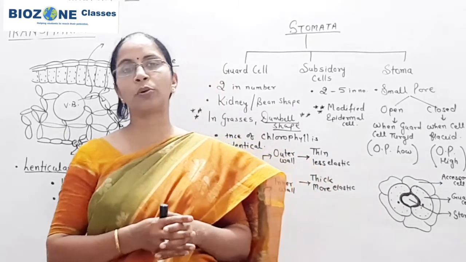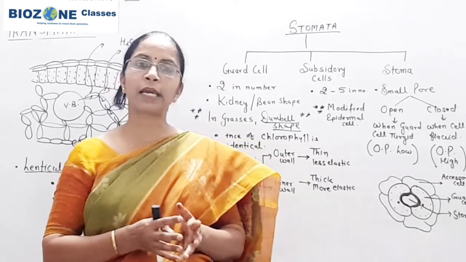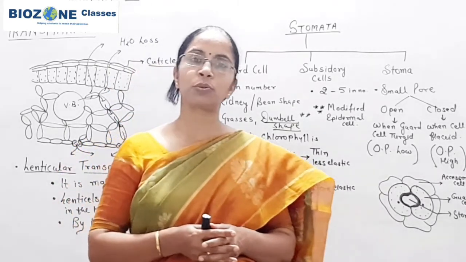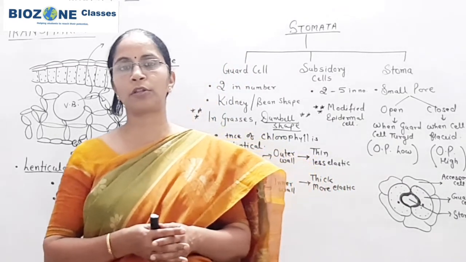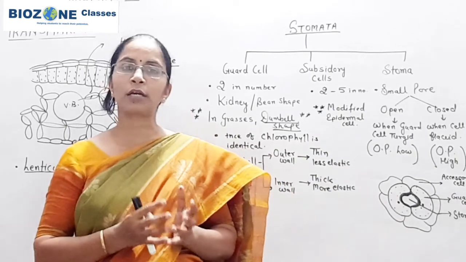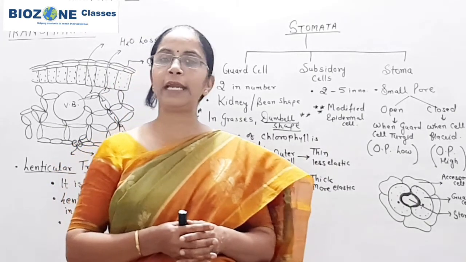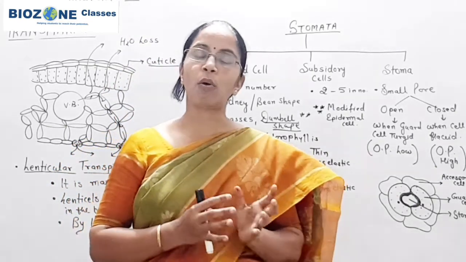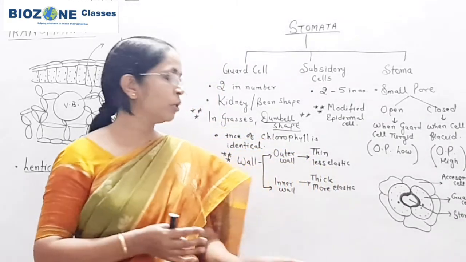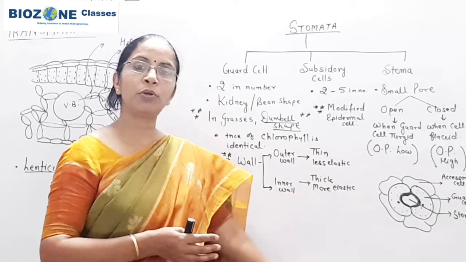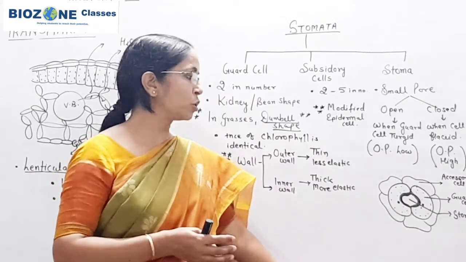One is the theory of photosynthesis, the second is the theory of starch sugar interconversion, and the most widely accepted third theory is the proton transport theory or Malate ion theory. All these three theories we study in our next session. For today's session, remember this much for the stomata.